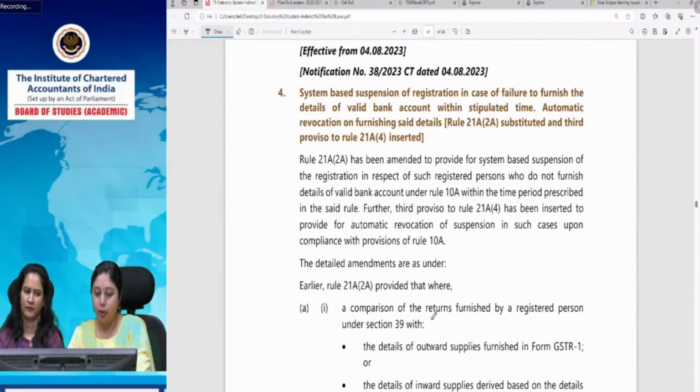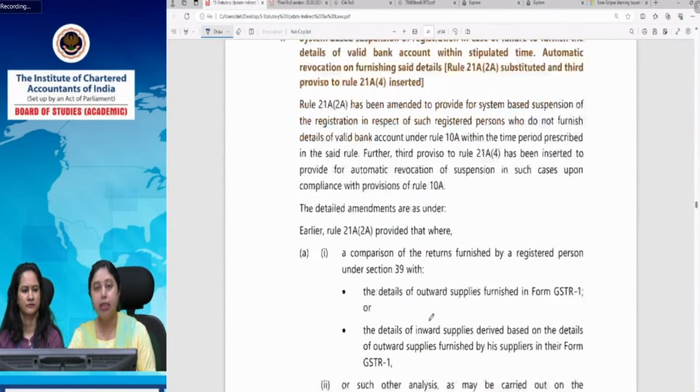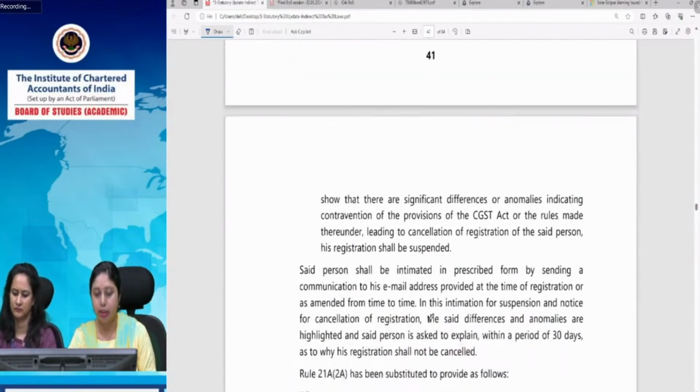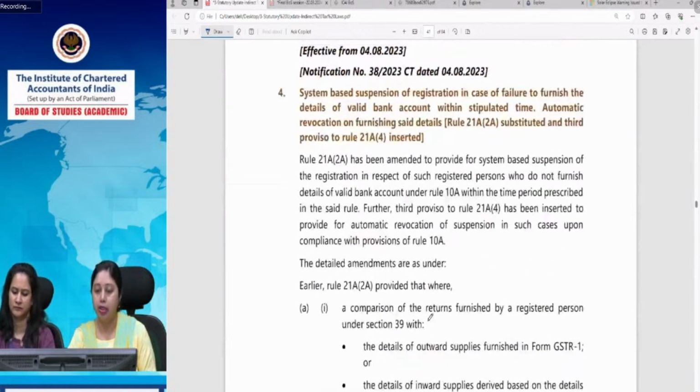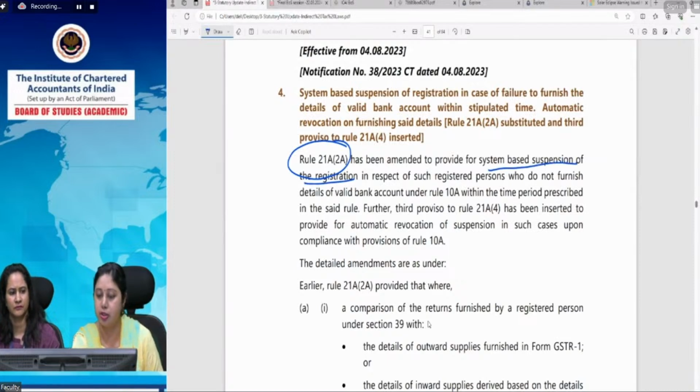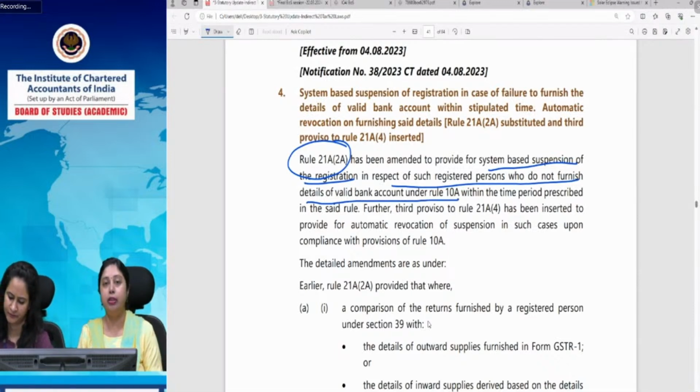Now, this is what I was telling you, that in case a person does not give the bank account details within the stipulated time, then in that case, his registration would be suspended. This is what has been done in Rule 21A, Subrule 2A. This has been amended to provide for the system-based suspension of registration in respect of such registered persons who do not furnish the details of a valid bank account under Rule 10A within the time specified.